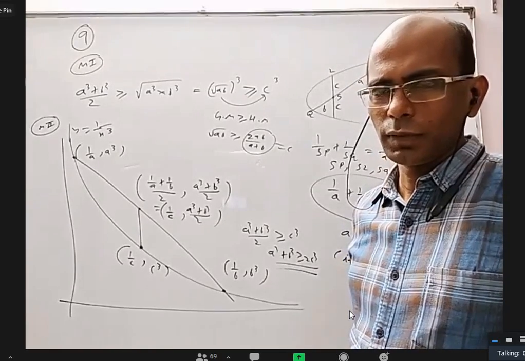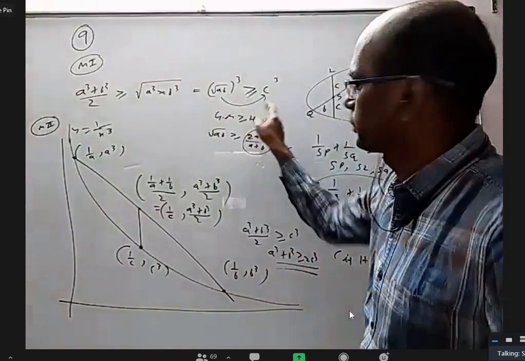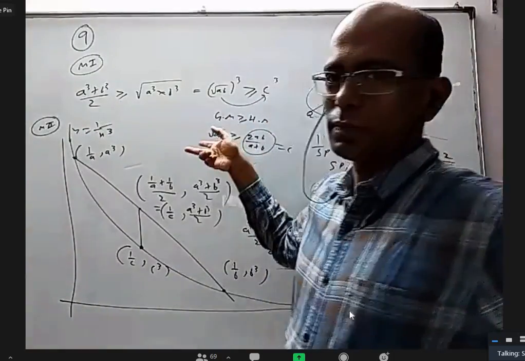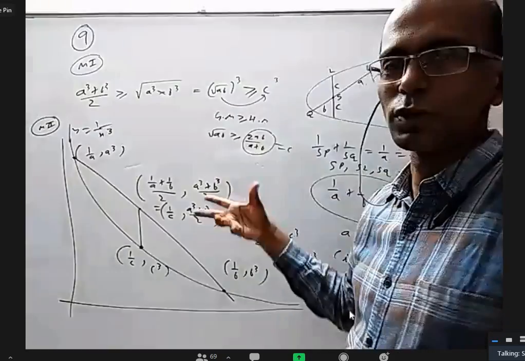So after that you cube both sides, sir. Yes, exactly. When I cube it on both sides, that is this step. Otherwise, directly I would use AM greater than or equal to HM, but that is not going to give me this. It's going to be 2a cube b cube by a cube plus b cube. I don't want that.